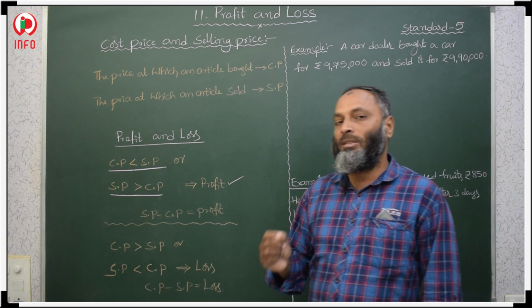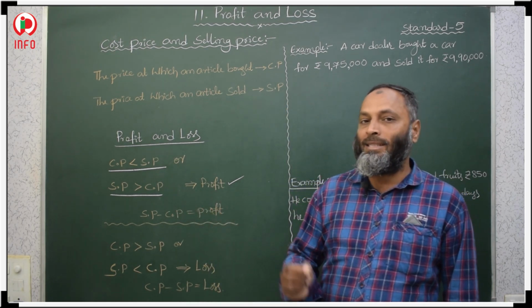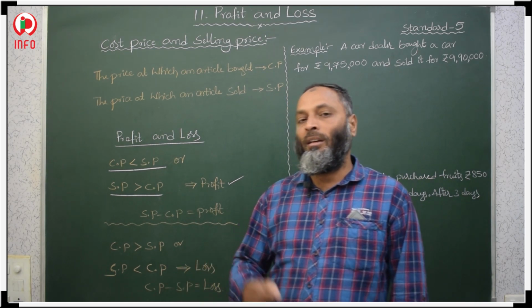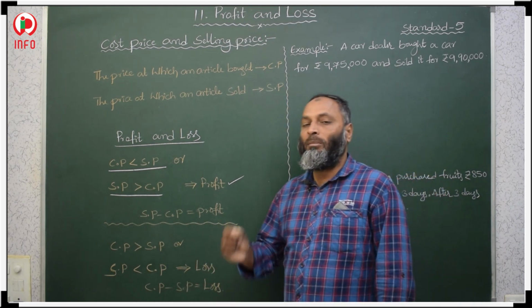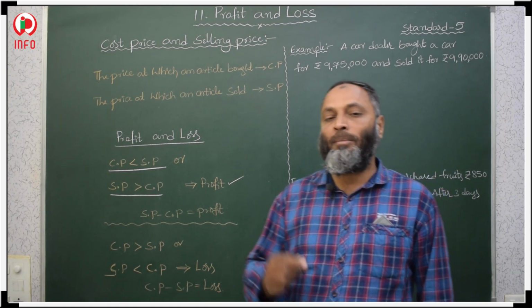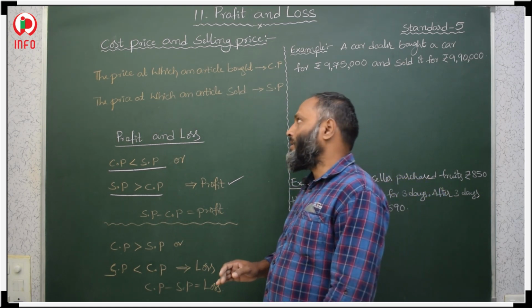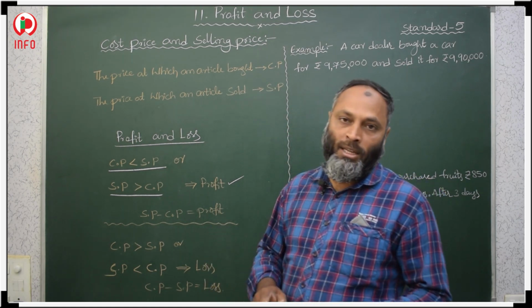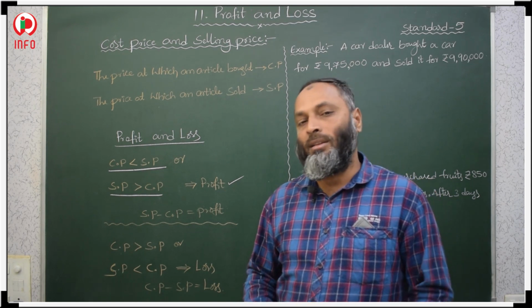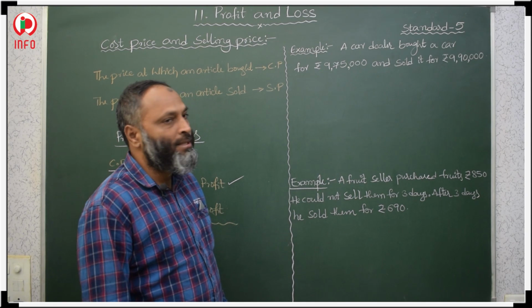So when will you get profit and when will you get loss? If the selling price is more than the cost price, then you will get profit. If the selling price is less than the cost price, then you will get loss. So the profit formula is selling price minus cost price, and the loss formula is cost price minus selling price. This is the concept about cost price, selling price, profit and loss. Now some example sums are given.